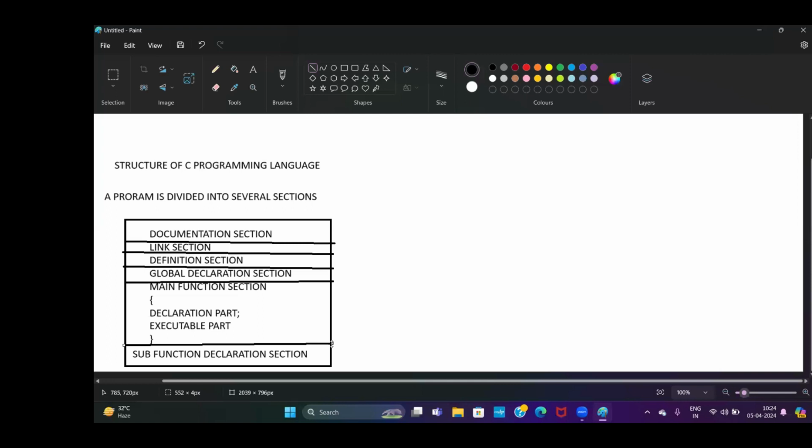First section, documentation. Second one is link section. Third one is definition section. Fourth one, global declaration section. Fifth one, main function section. And the last one is subfunction declaration section. First of all, we have to discuss what is the documentation section. When we use the documentation section, we have to focus on these topics first.